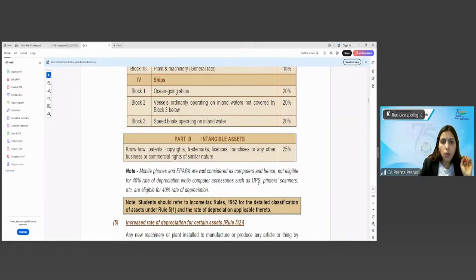Fine. Let me see if we can do one question on the allocation of this depreciation. So at least I can show you how we will do this.